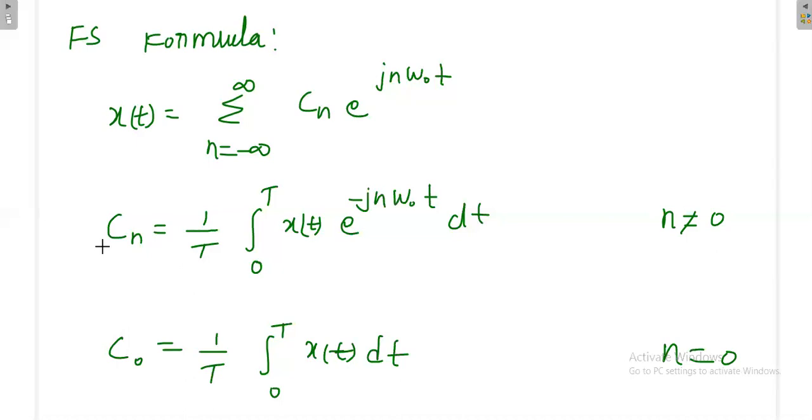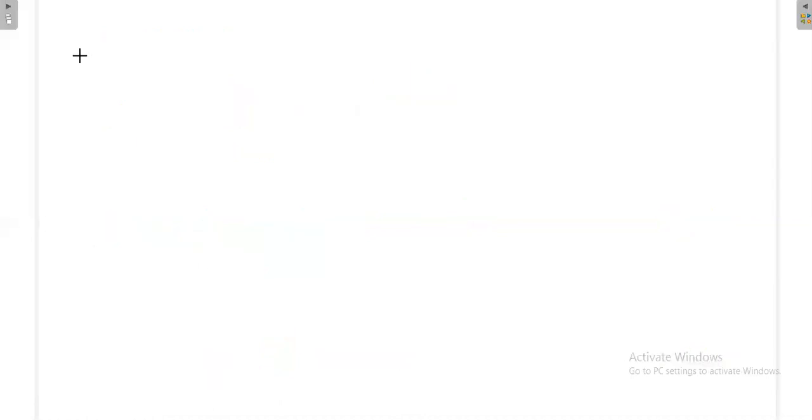So now we'll see one example problem. The problem is like a rectangular signal is given, having both positive and negative values. It also looks like an odd signal. Then what is the Fourier series representation of that odd signal? Find the Fourier series representation of the given signal.